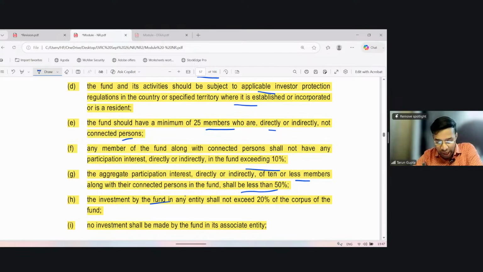The investment by the fund in any entity should not exceed 20% of the corpus of the fund. It's not that the fund has invested most of its sum into one group or one entity. In any one entity, it cannot make an investment of more than 20% of its corpus. And no investment shall be made by the fund in an associated entity.